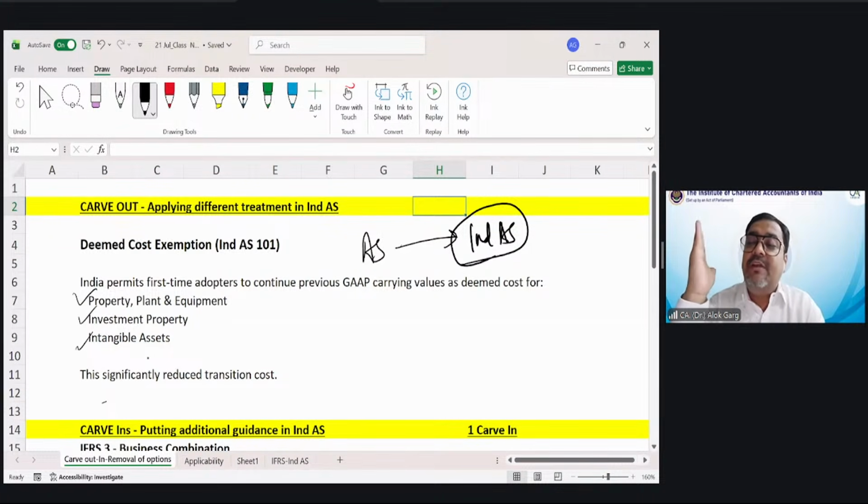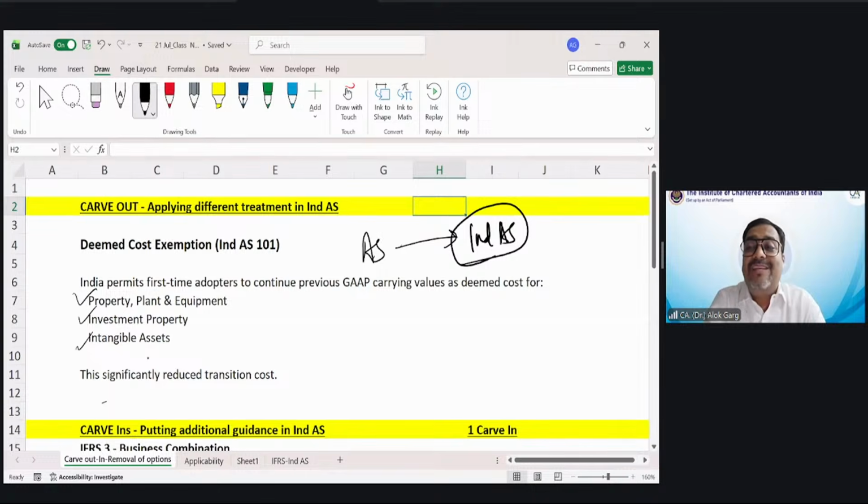For all the companies which are migrating from AS to Ind AS, for computing the opening balance under Ind AS, we said we will provide a deemed cost exemption, means for the opening balance under Ind AS for PP&E, investment property and intangible asset, we can use the closing balance of accounting standard as the opening balance under Ind AS for these three items, which can significantly reduce my transition cost, right? And friends, you will be surprised and happy to know more than 90% companies of India have used the deemed cost exemption while migrating from accounting standard IGAP to Ind AS.